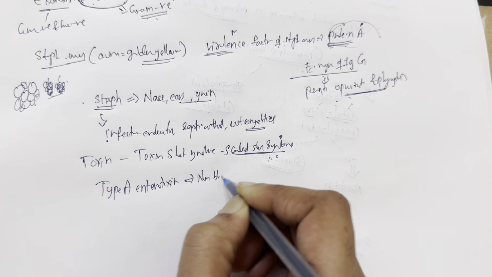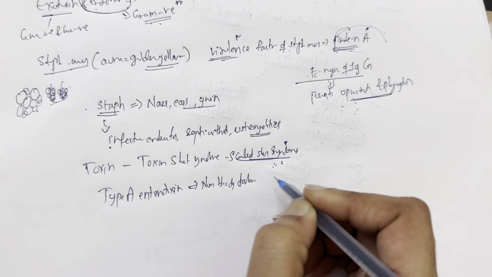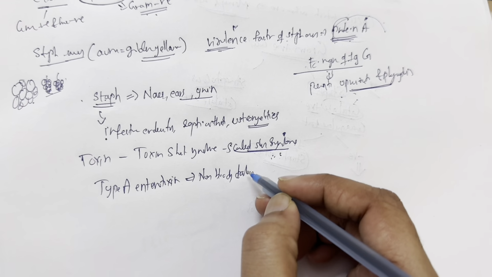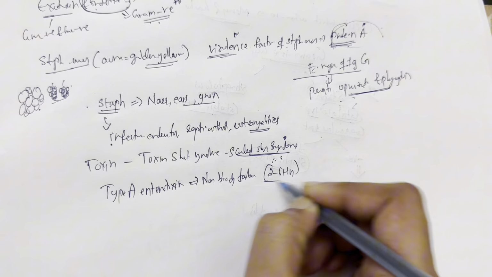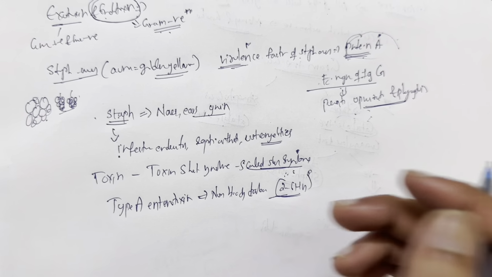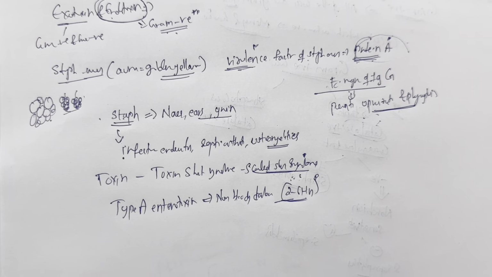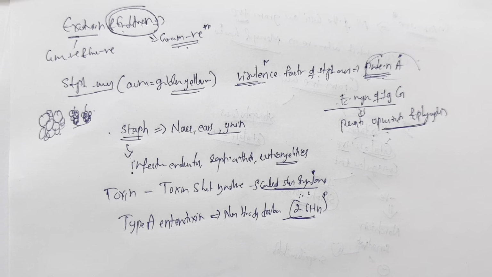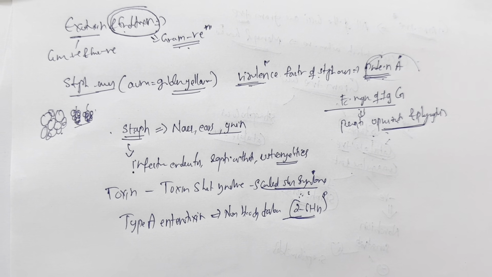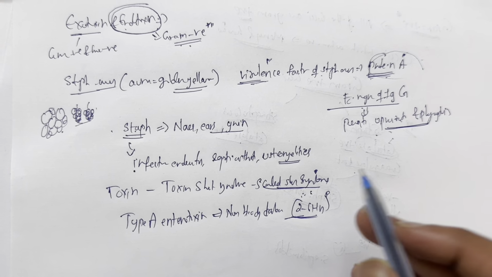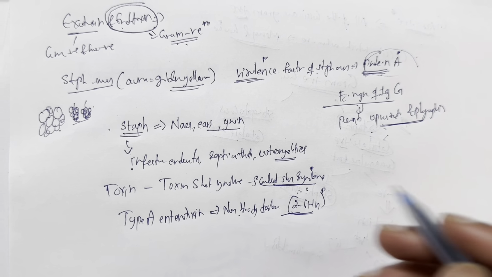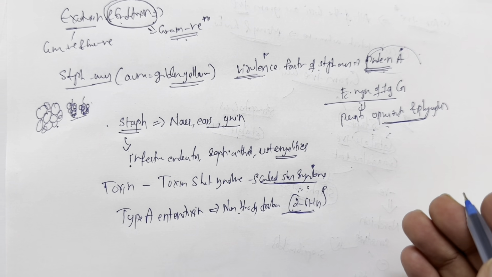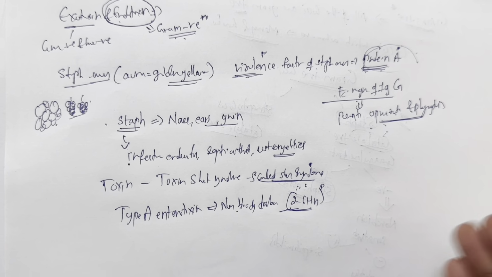And then there are types of toxins, because type A enterotoxin causes non-bloody diarrhea after ingestion of food, mostly after 2 to 6 hours. So whenever you eat food and after 2 to 6 hours you have non-bloody diarrhea, because bloody diarrhea is entirely different. It's dysentery and other organisms cause it, and we are not discussing that. Non-bloody diarrhea 2 to 6 hours after food ingestion is because of Staph aureus type A enterotoxin.